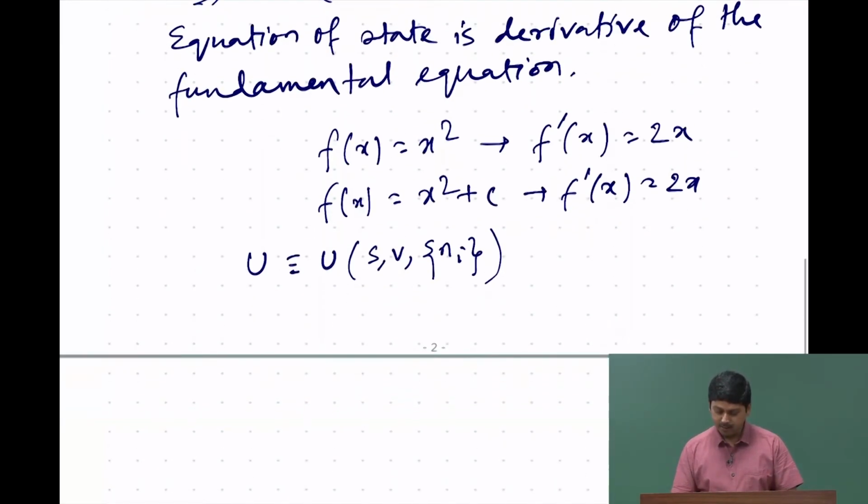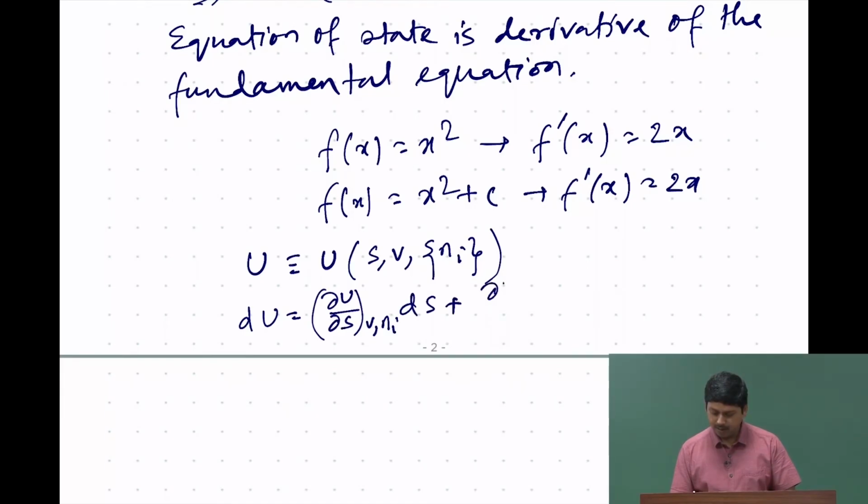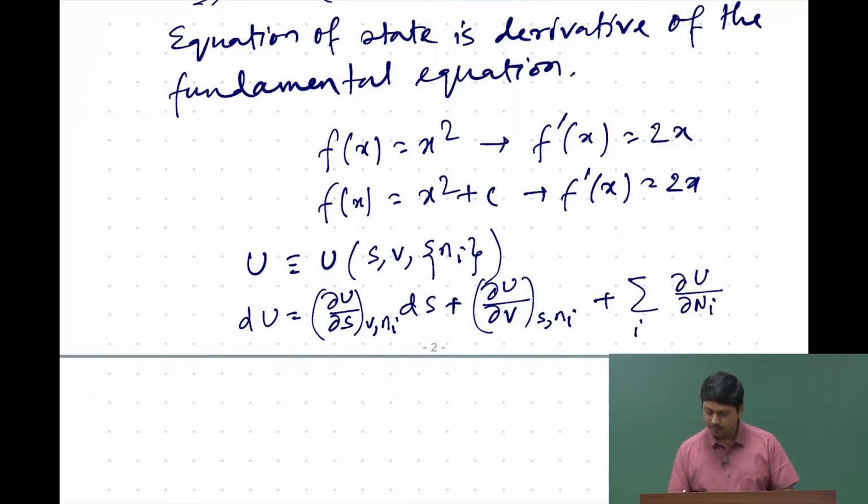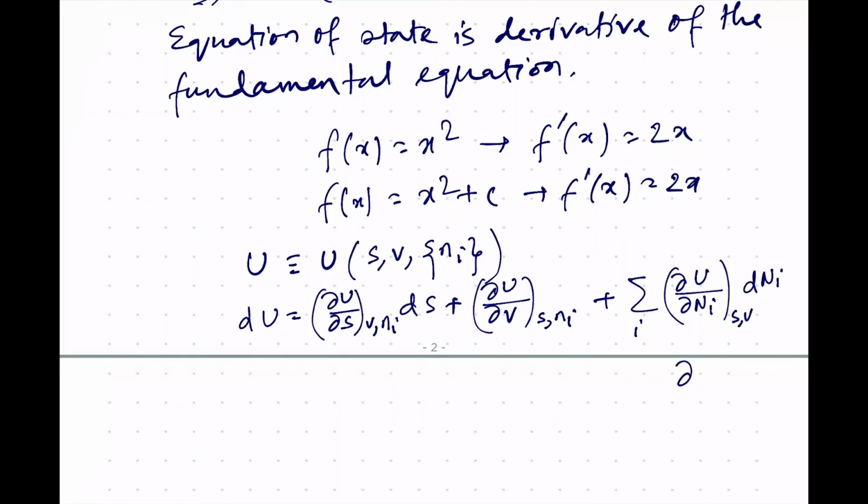Then we can simply write dU as del U by del S at constant V and all n_i, dS, plus del U by del V at constant S and all n_i, dV, plus the sum over i of del U by del n_i at constant S and V, dn_i, which means that del U by del n_i for a multi-component system at constant S and V is nothing but mu_i.